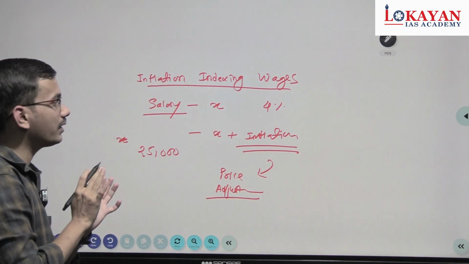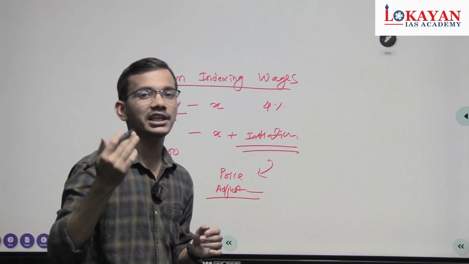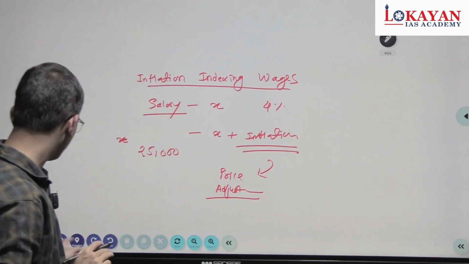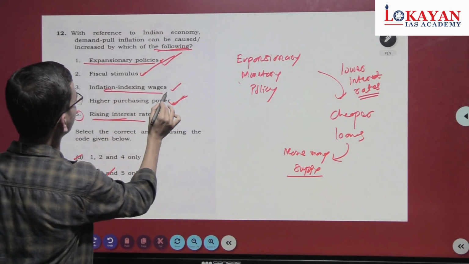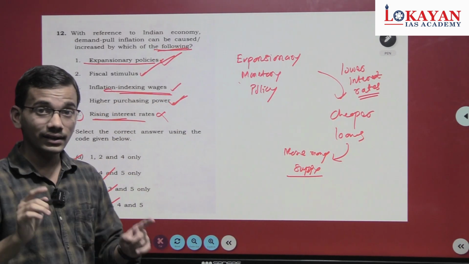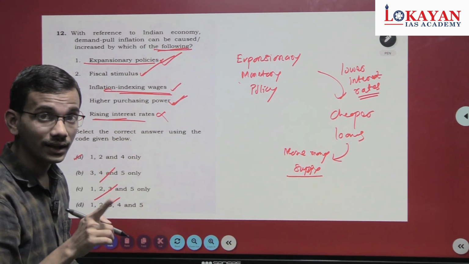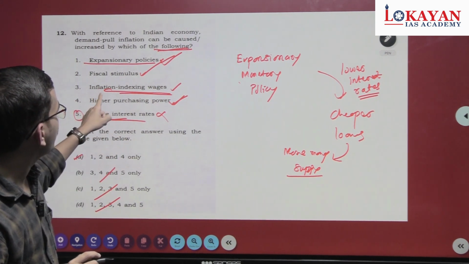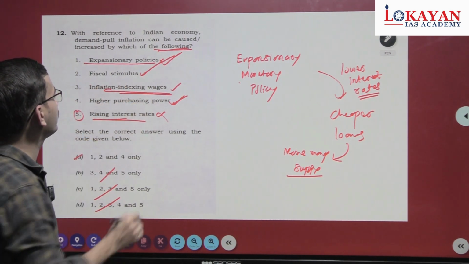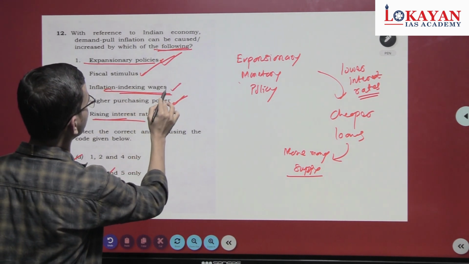So overall the salary hasn't increased to raise the demand. So the option is incorrect. If it had been more than the rate of inflation, then the demand would have increased. But the rate is the same as the level of inflation. That's why the third one is incorrect.